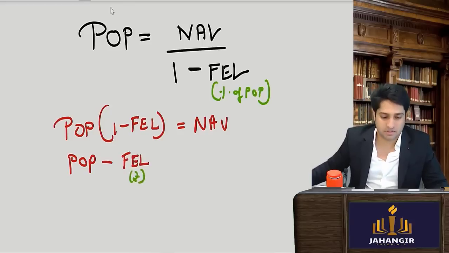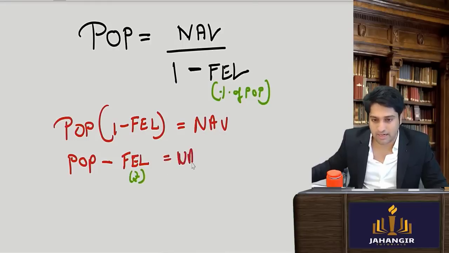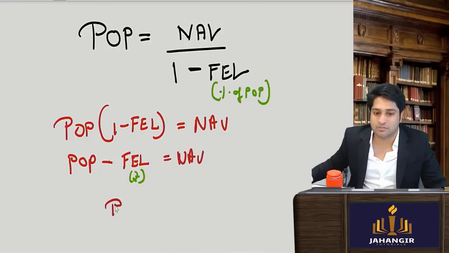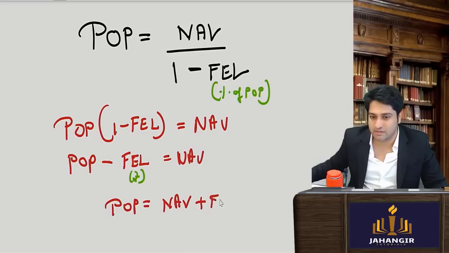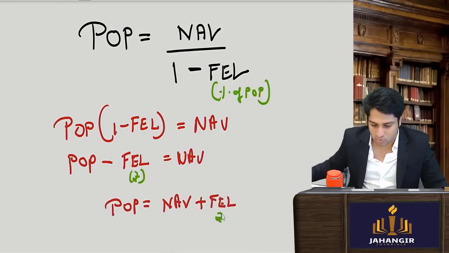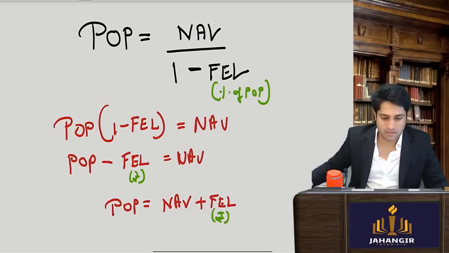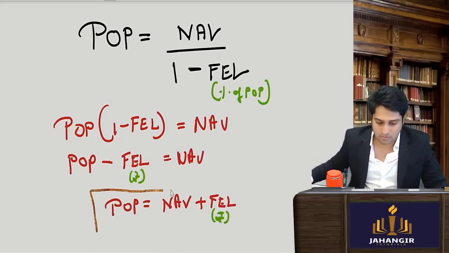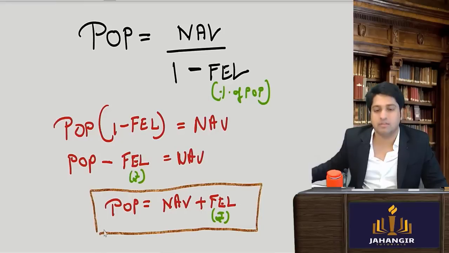Minus front end load in rupee terms is equal to NAV. Now public offer price can also be said as NAV plus front end load, in rupee terms. This is your final, if you have to see.